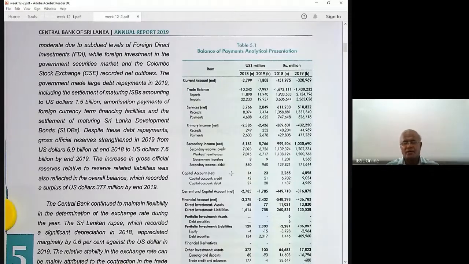Then the capital account, another sub account. Current and capital account, financial account. That's how the sub accounts will come gradually. Then trade account, trade balance. What is a trade account?